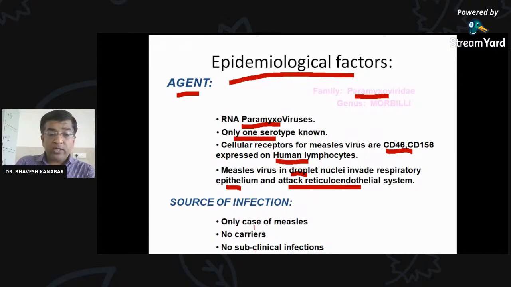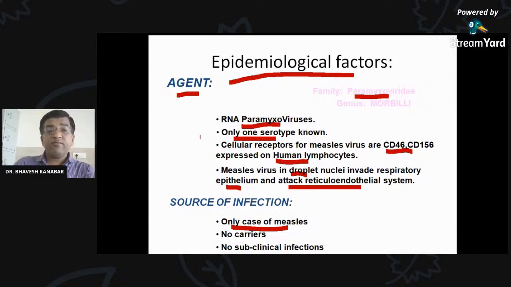Source of infection: only a case of measles. Only a case of measles is the source of infection. There is no carrier state. There is no subclinical infection. Once you get the measles virus, you will always develop measles. It is for sure. No subclinical infection and no carrier state.